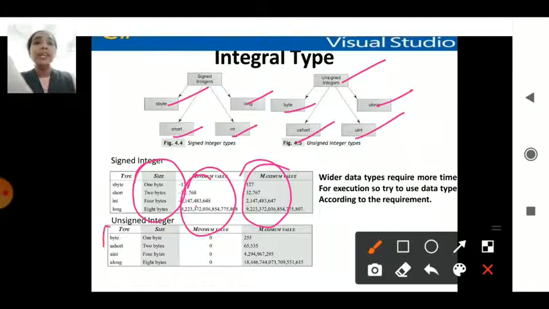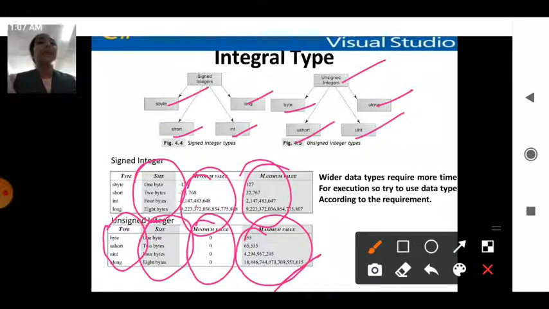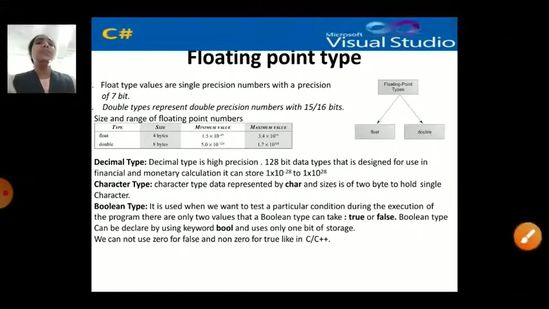In the same way, in the unsigned types, byte, ushort, uint and ulong have their own sizes of 1 byte, 2 bytes, 4 bytes and 8 bytes, with a minimum value of 0 and a maximum value from 255 upward. So remember, the integral type has two types: signed and unsigned. In signed you have sbyte, short, int and long. In unsigned you have byte, ushort, uint and ulong. They have their own sizes and their own minimum and maximum values.